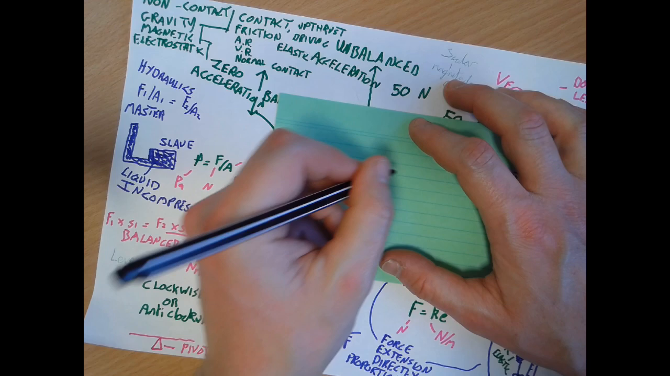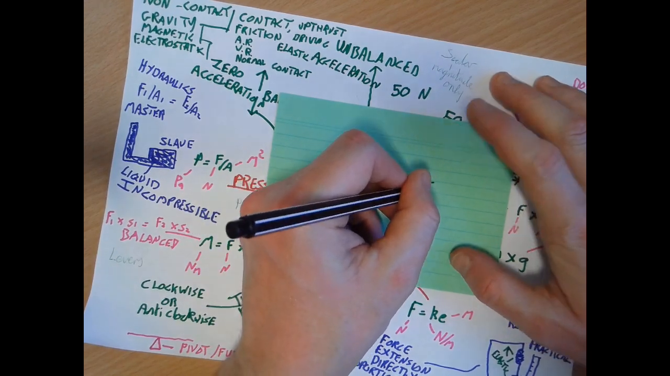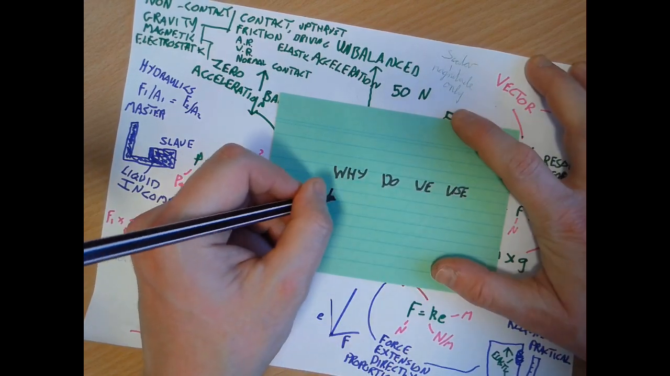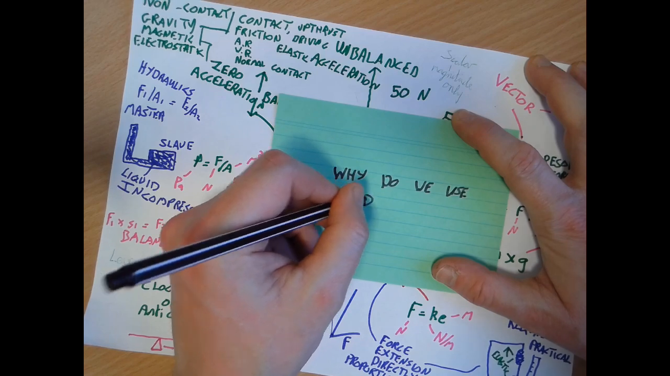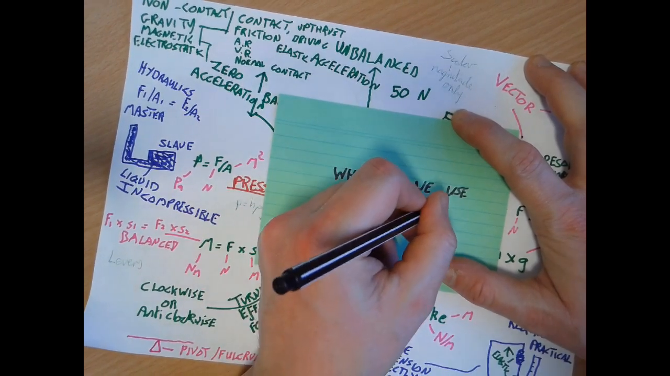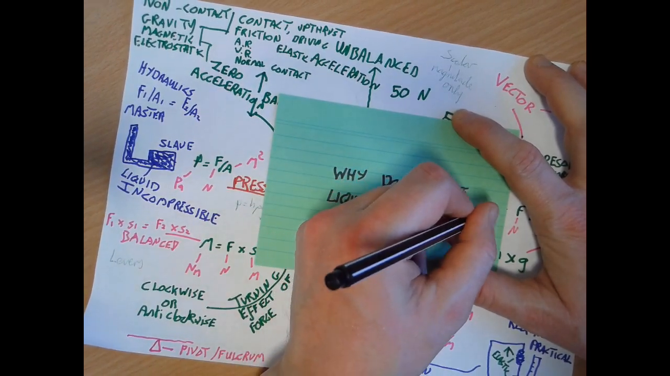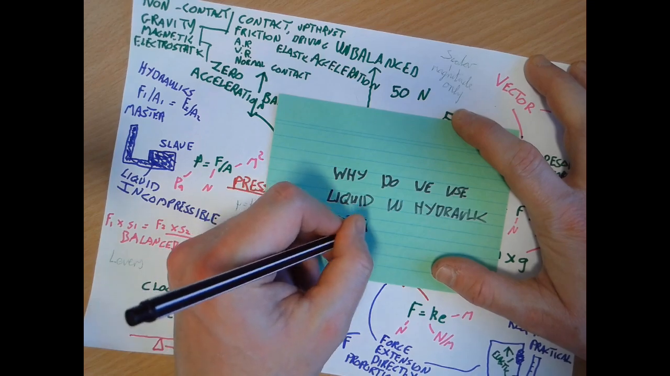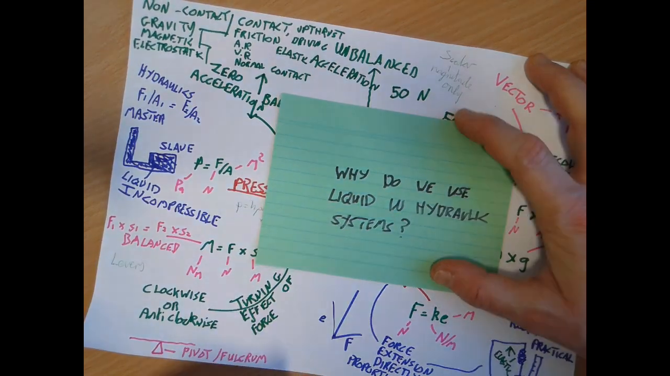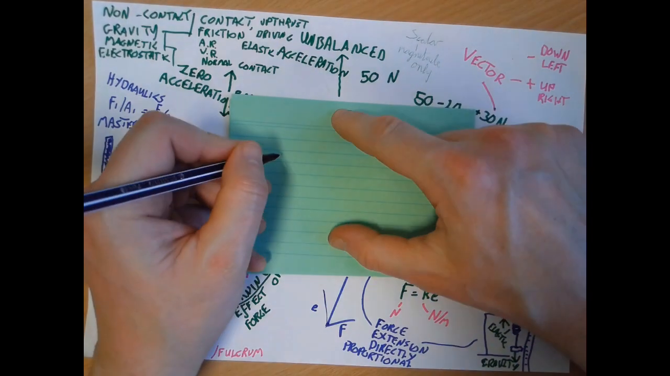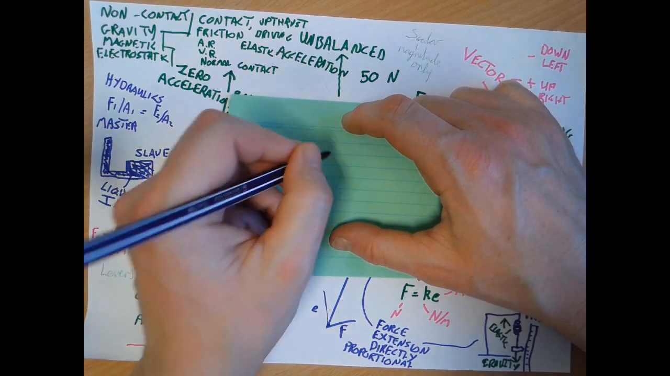We could look elsewhere on the mind map. Over on the left hand side we've got a hydraulic system. So maybe we'd ask, why do we use liquids in a hydraulic system? And of course that would encourage me to think about the fact that liquids are incompressible. We might think about why liquids are incompressible, and that would lead us to think about particle diagrams and particle theory.